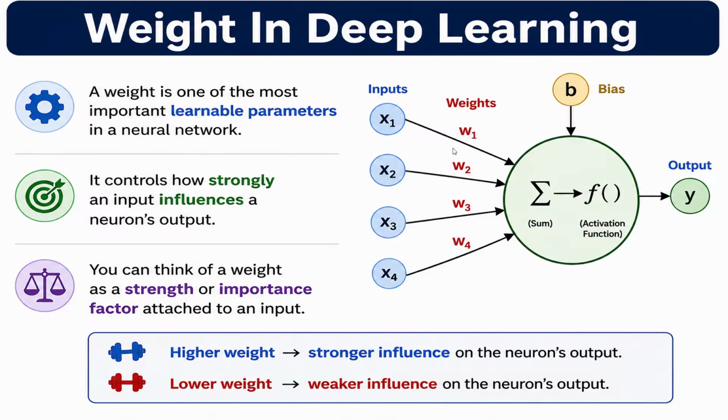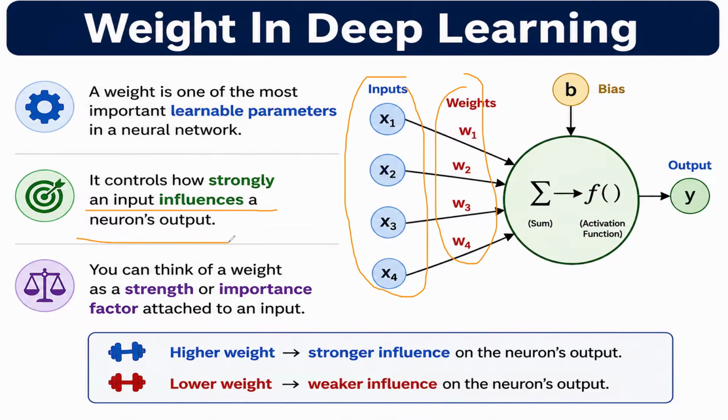So here in this figure you can see there are inputs and weights are also assigned. So it controls how the input influences the neuron output. So it will tell how weight is responsible for output of the neuron. And you can think of weight as a strength or importance factor attached to the input. So if there is higher weight, then there is stronger influence on the neuron output.